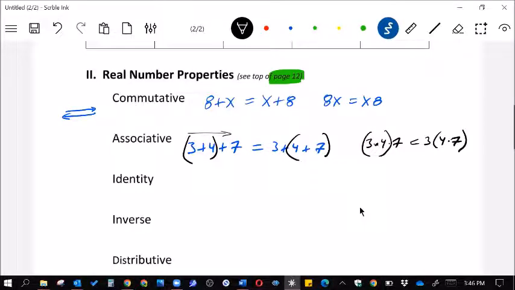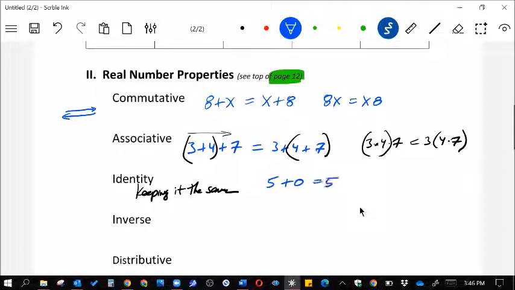And an identity problem, if you are adding, all identity means is keeping it the same. So when we add, that means if we have the number 5, we add 0 and we get the same. If we're multiplying, we would multiply by 1 and we would get the same. So these are the things that you do for an identity problem. You either are adding 0 to keep it the same, or you're multiplying by 1 to keep it the same. This one's called the identity property of addition, and this one's the identity property of multiplication.